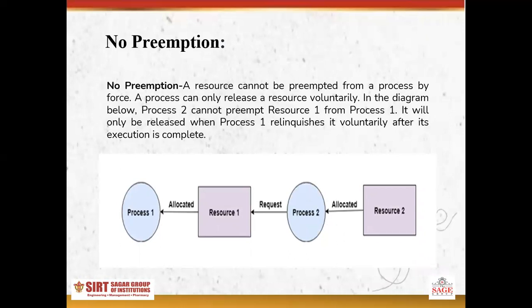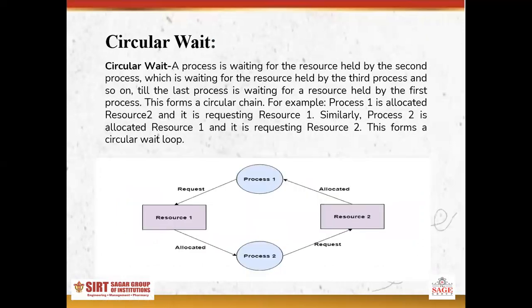The no preemption condition means a resource cannot be preempted from a process; a process can only release a resource voluntarily. Look here, process 1 already has resource 2 and is requesting resource 1, and resource 1 is allocated to process 2. This is the no preemption condition.